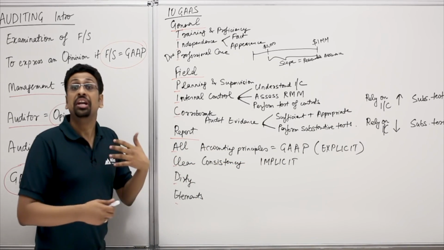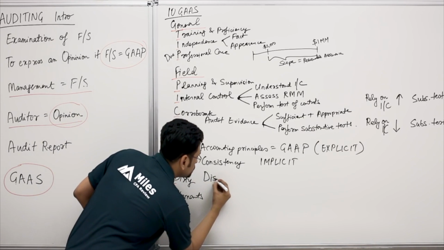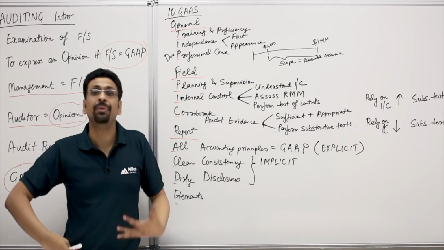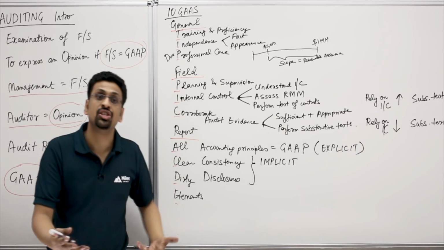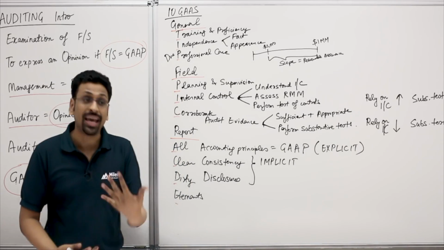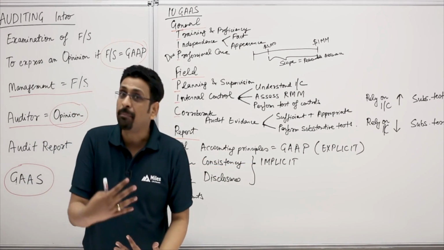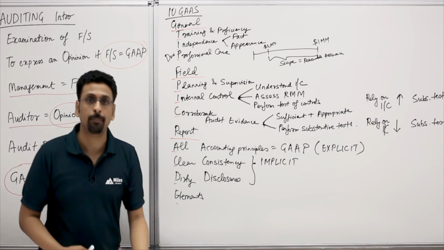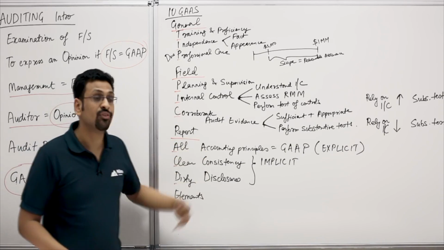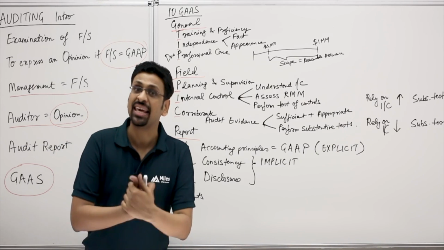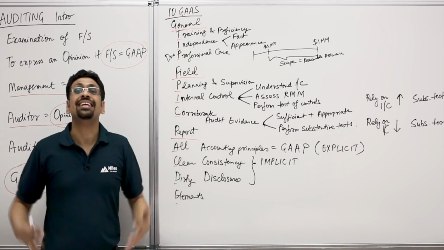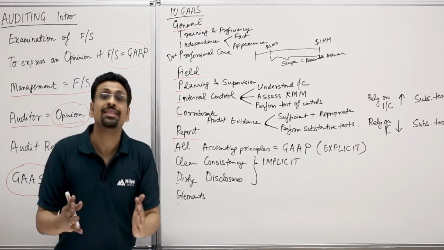The D, that's dirty, stands for disclosures. This is again implicit. Now, disclosure means that the management has made proper disclosures in the financials. Again, if we say nothing, it means there are no omitted disclosures. So again, it's implicit. But if there's something missing, we would put it on our audit report. So guys, we report all clean and dirty elements, where A stands for accounting principles in accordance with US GAAP, C is consistency, D is disclosures. Now E, that's the last one, that's the fourth standard of reporting.